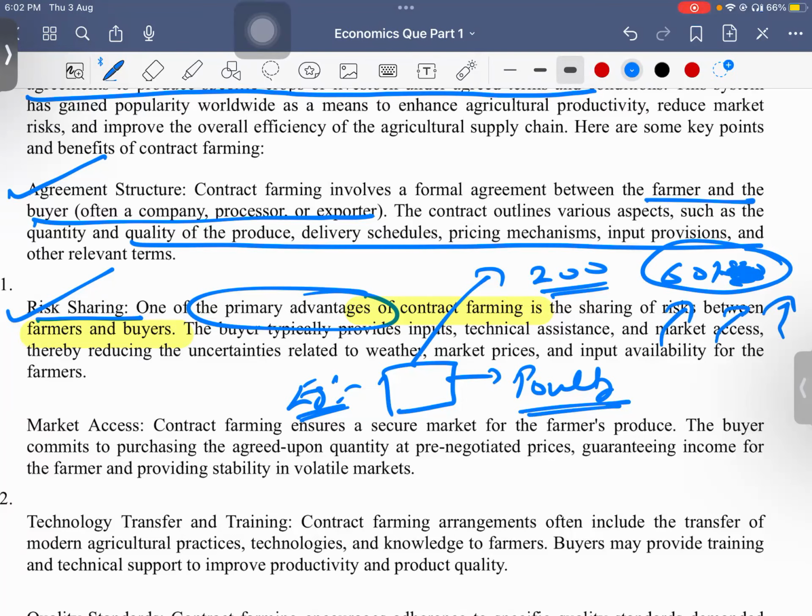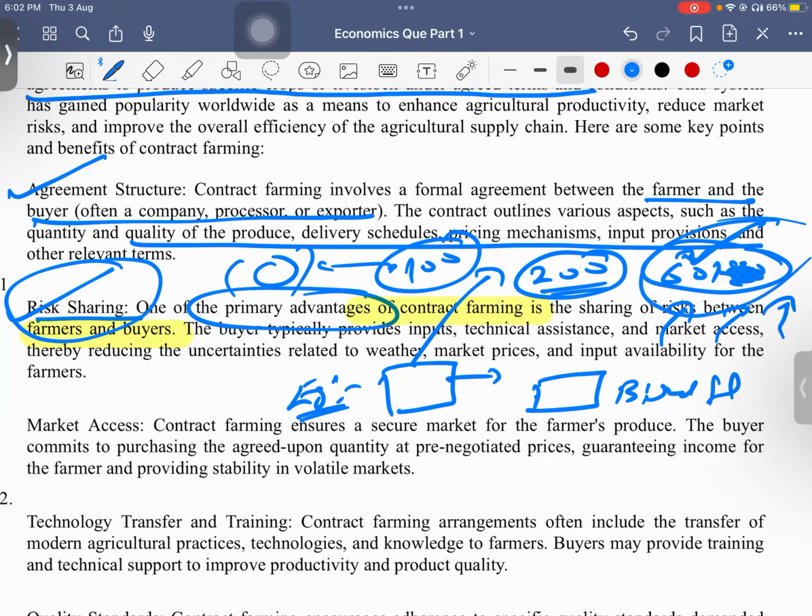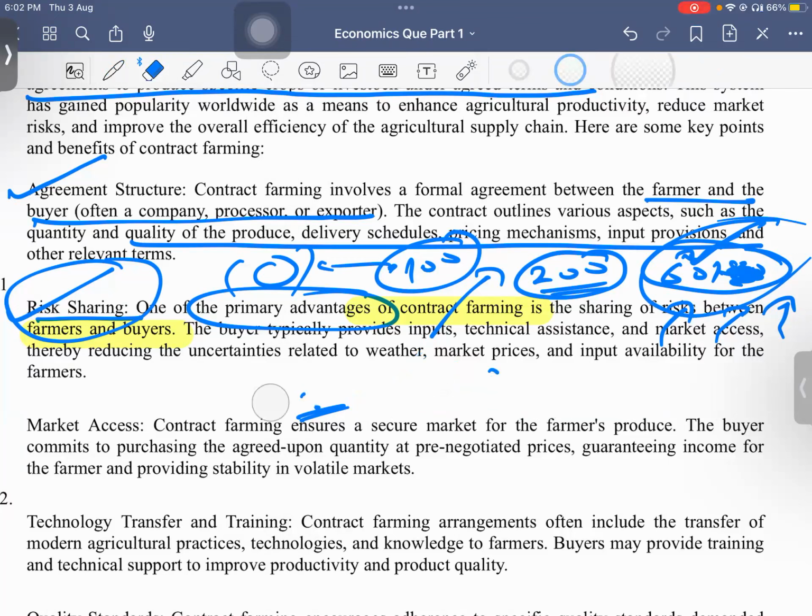So whether the price is 200 or 100, they are going to get 60 rupees fixed. It will be an advantage to farmers, as it involves risk sharing. For example, suddenly if there is news today of an attack of a viral infection on the birds, bird flu and all, the price of 100 will become zero. Nobody is going to eat. Still, the farmer will get 60 rupees. So these are the advantages.